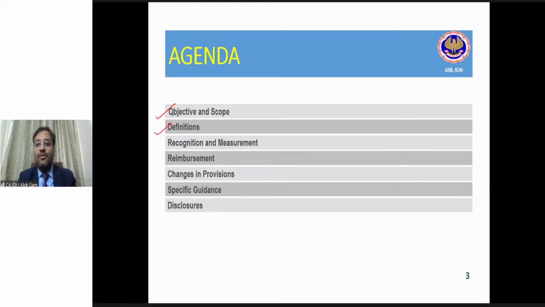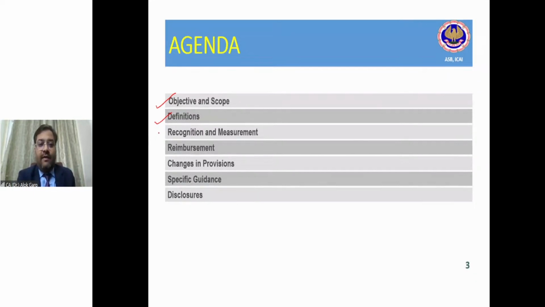Because if you have to disclose contingent asset and contingent liability, these are going to be measured. If you measure, then only you will be able to quantify and disclose. So measurement is there, but recognition is not there for contingent liability and contingent asset. We will be discussing recognition and measurement, but we understood that contingent liability and contingent asset are not going to be recognized. It is an off balance sheet item and it is going to be in the disclosure.